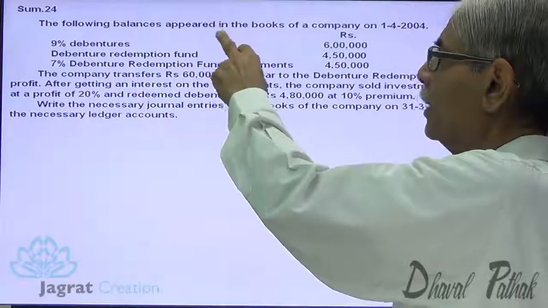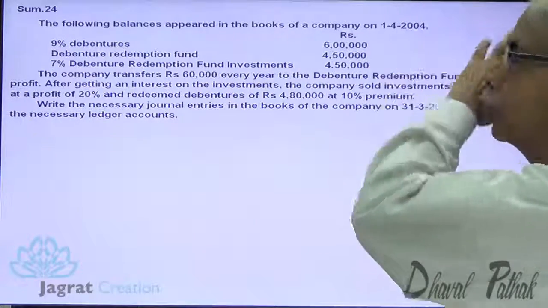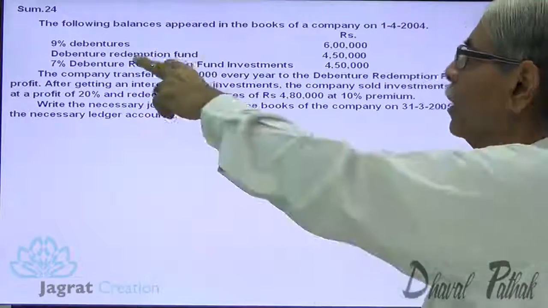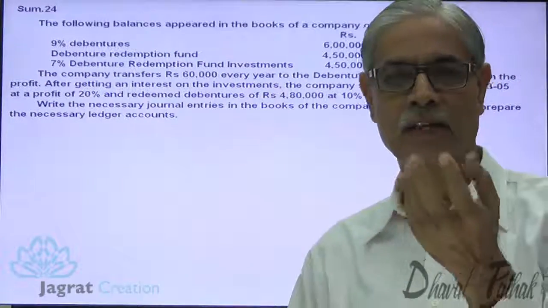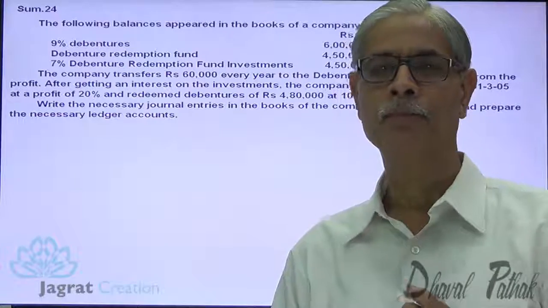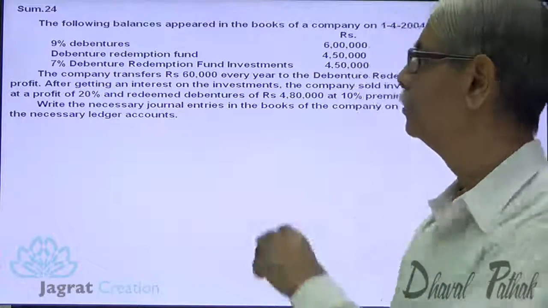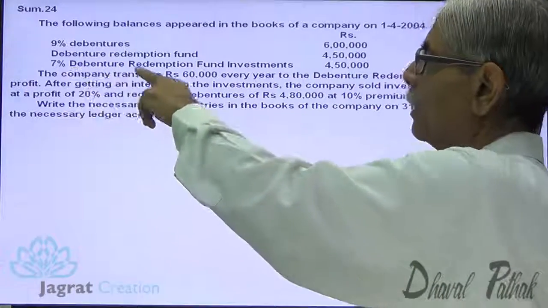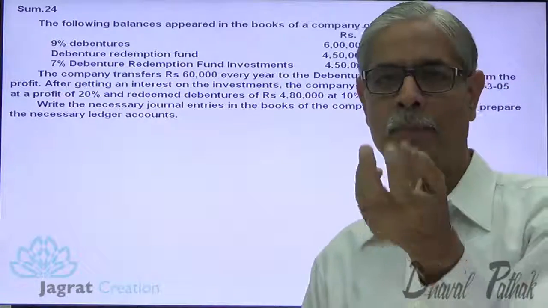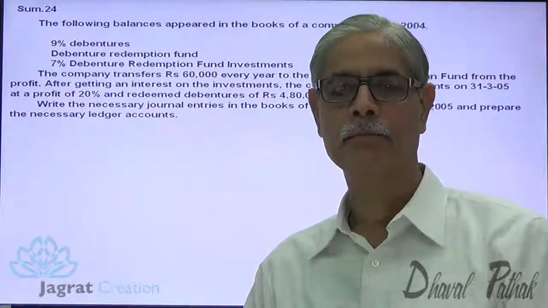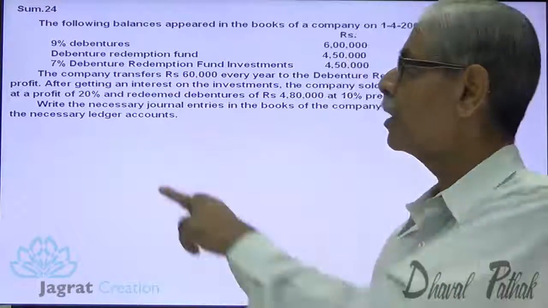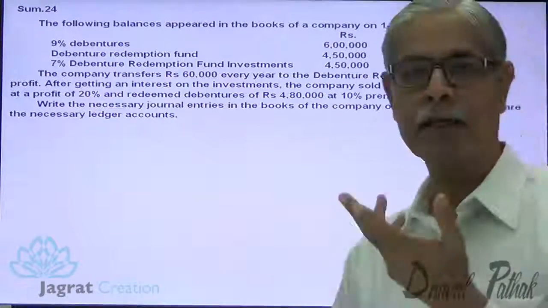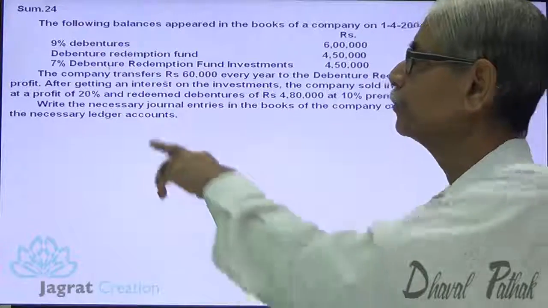Following balances appeared in the books of a company as on 1/4/2004. 9% debenture 6 lakhs, debenture redemption fund 4,50,000, that is profit accumulated to redeem the liability. 7% debenture redemption fund investment: the profit appropriated and accumulated for redemption of debentures has been invested in debenture redemption fund investment, that is also 4,50,000.